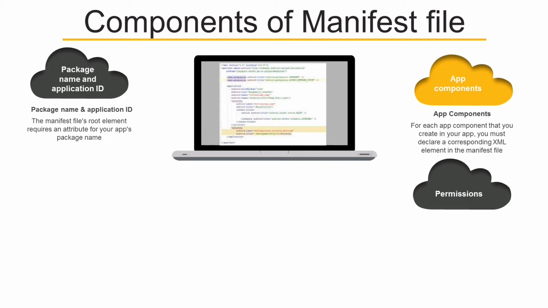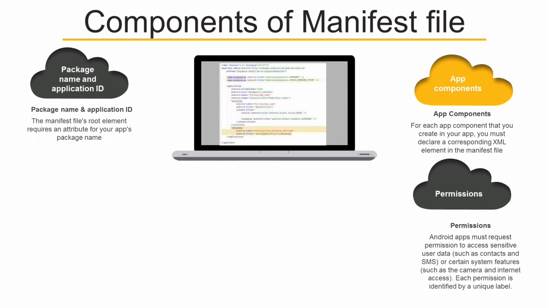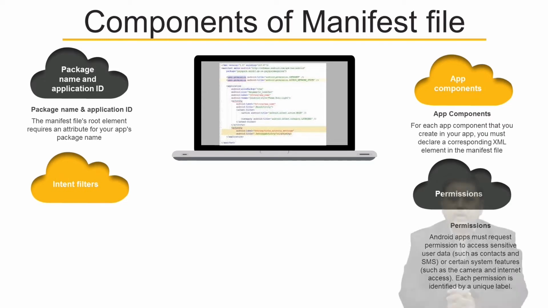The next component is permissions. This is very important. Android apps must request permission to access sensitive user data such as contacts and SMS or certain system features such as the camera and internet access. Each permission is identified by a unique label. So, you must define all the permissions required by your app.